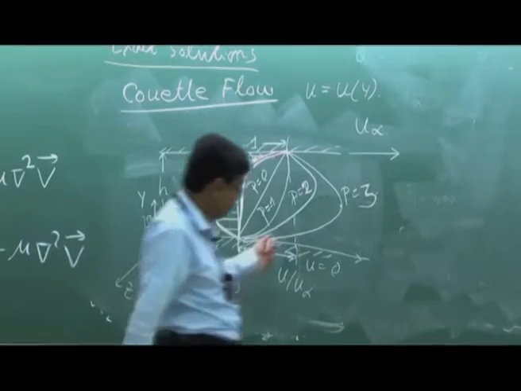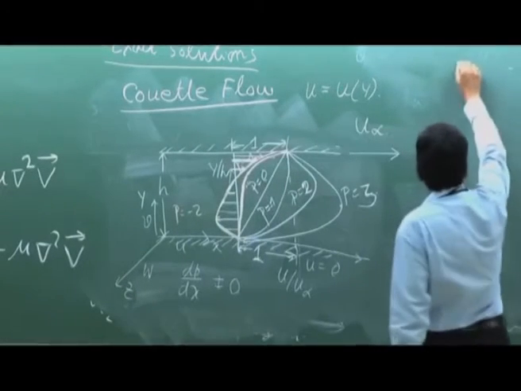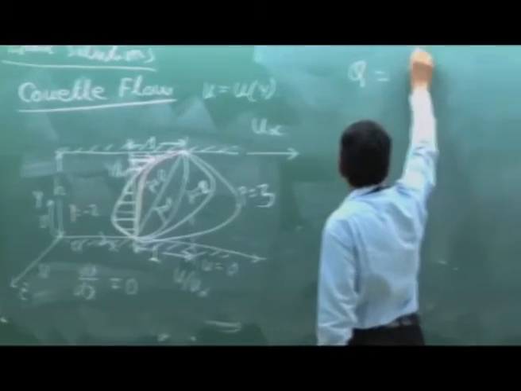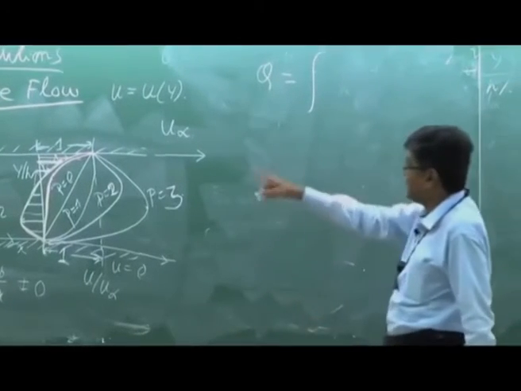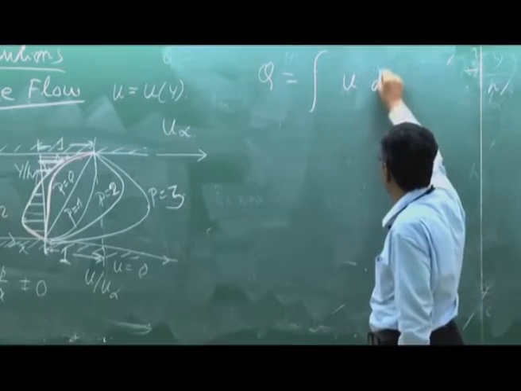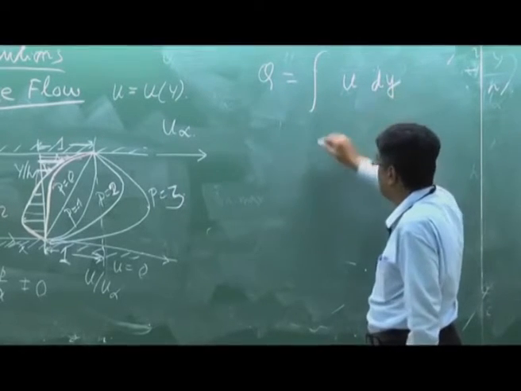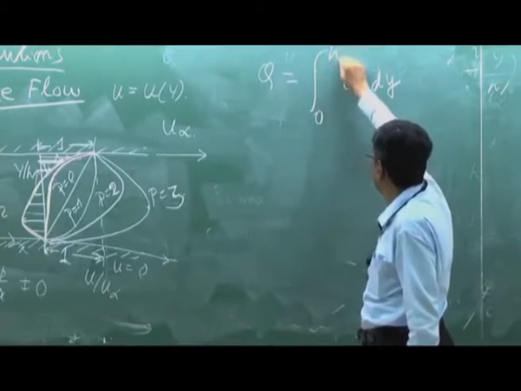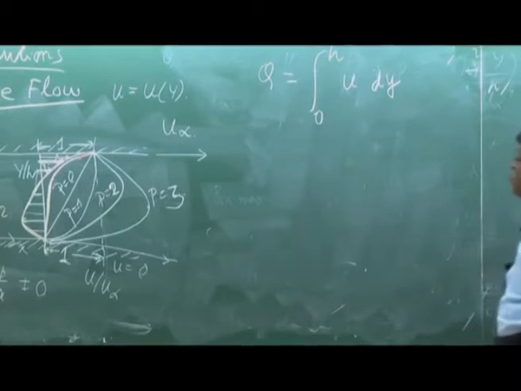Now we find out what is the volume flow rate. Volume flow rate is found out at any section. You can find out the volume flow rate like this: integral of u dy from 0 to h. Why?